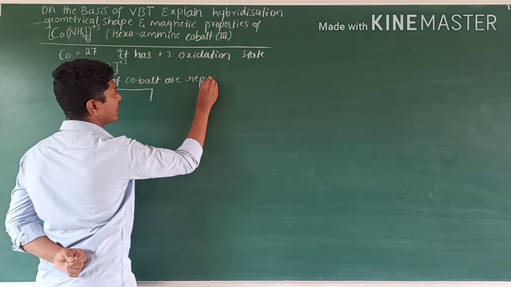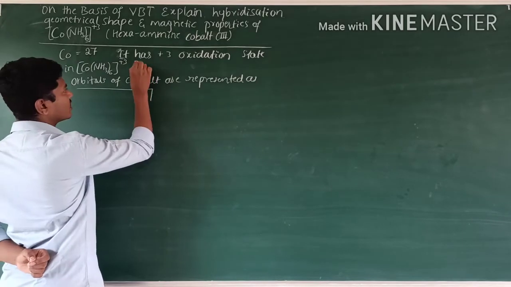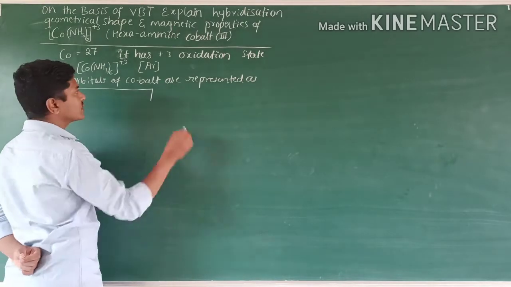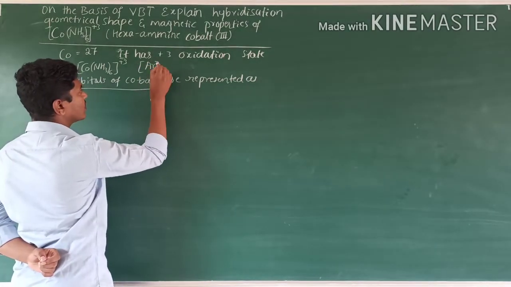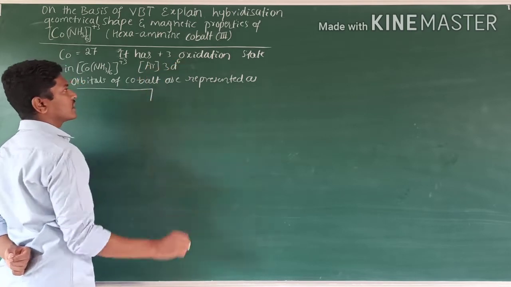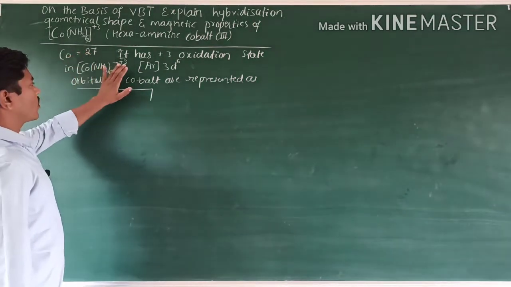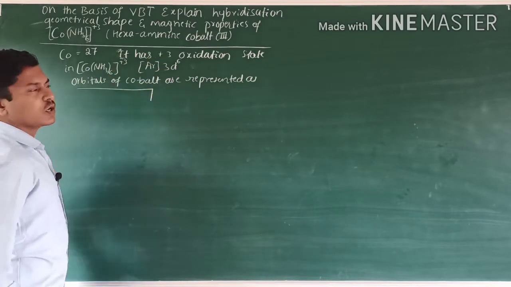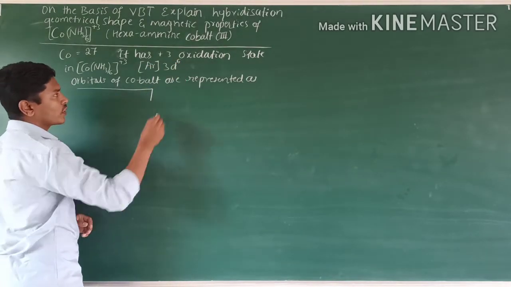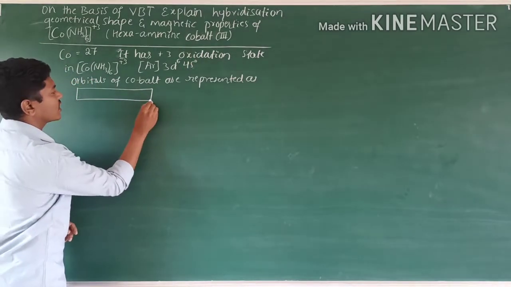The electronic configuration of cobalt in plus 3 oxidation state: the atomic number 27 is there, but cobalt has a plus 3 oxidation state, meaning 3 electrons are lost. That's why the configuration is argon 3d6 4s0.